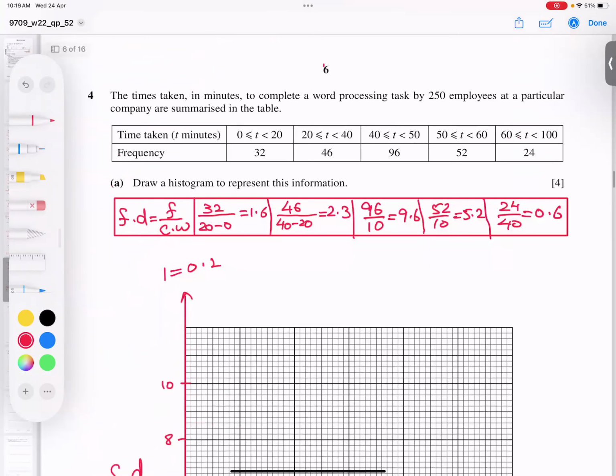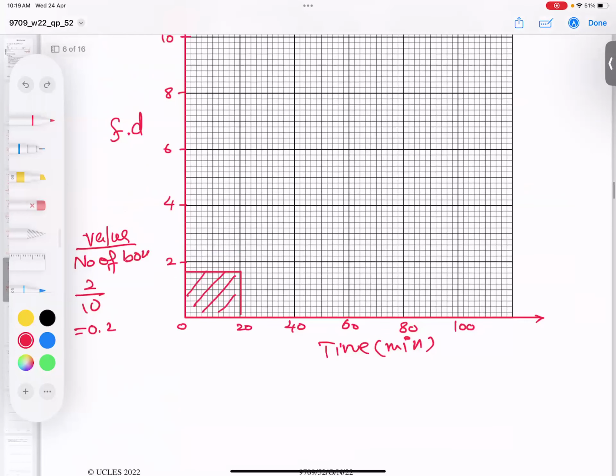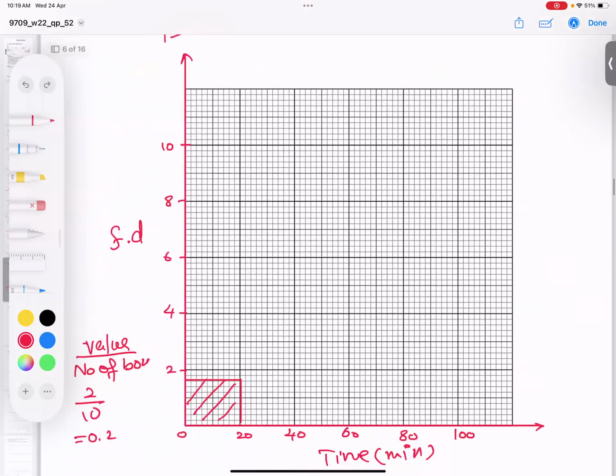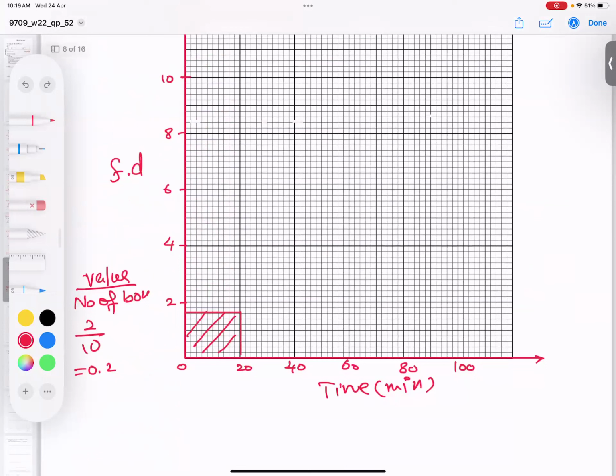Second column, starting from 20 and ending 40, and height is 2.3. Starting from 20, ending 40, and height is how much? 2.3. Where is 2.3? One box is 0.2, so 2.2 is here, 2.4 is here, and in the middle we have 2.3.